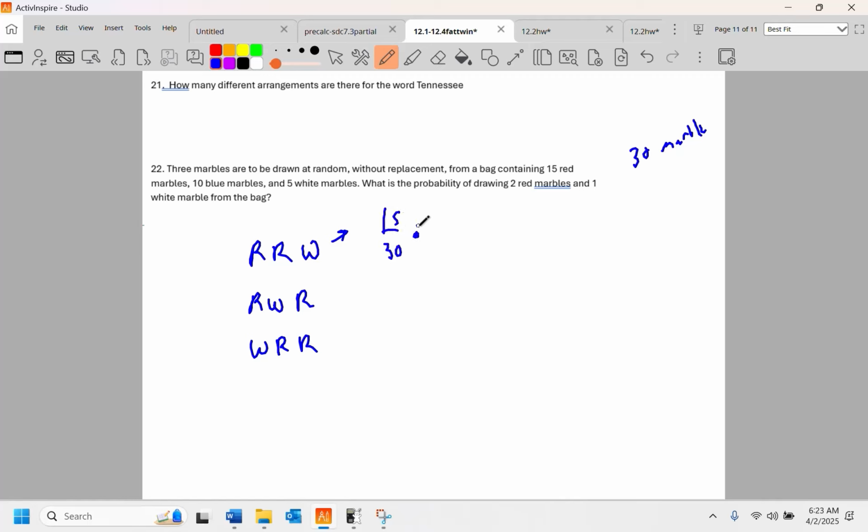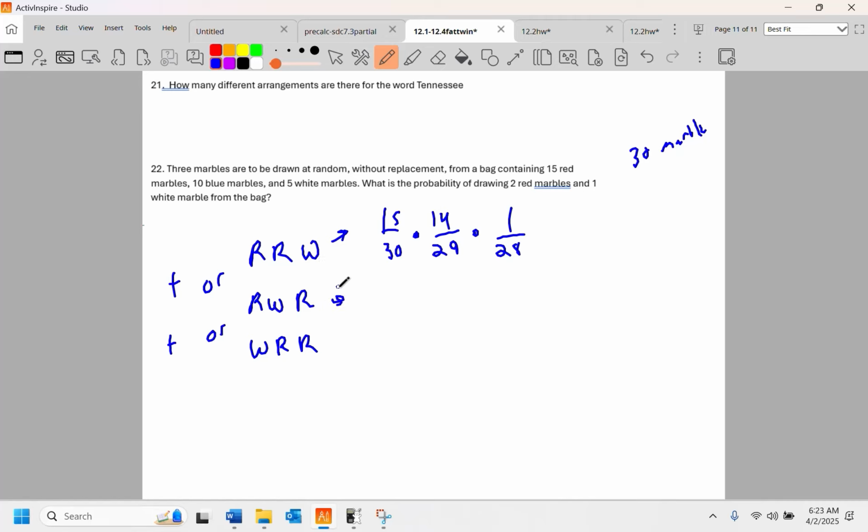And then we draw another red, it's going to become 14 over 29. And then we draw a white, there's now 28 marbles in there, and there's going to be 5 white. By the way, it was this or that or that. So that's important too, because we know that the word or means add. And this is red and white, and means multiply.